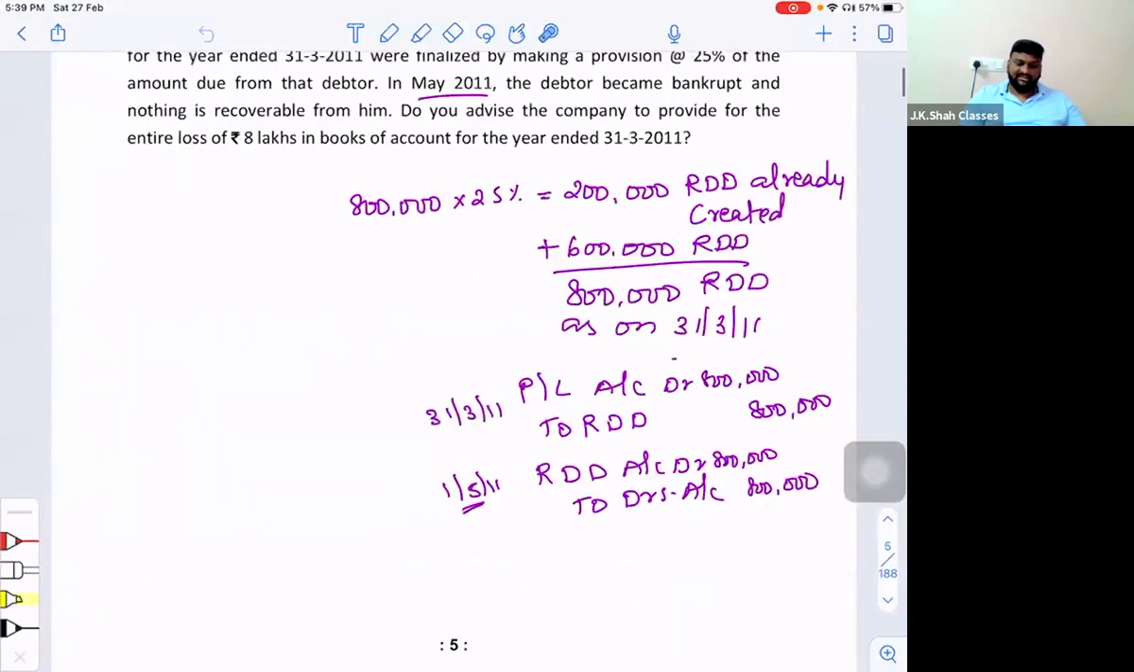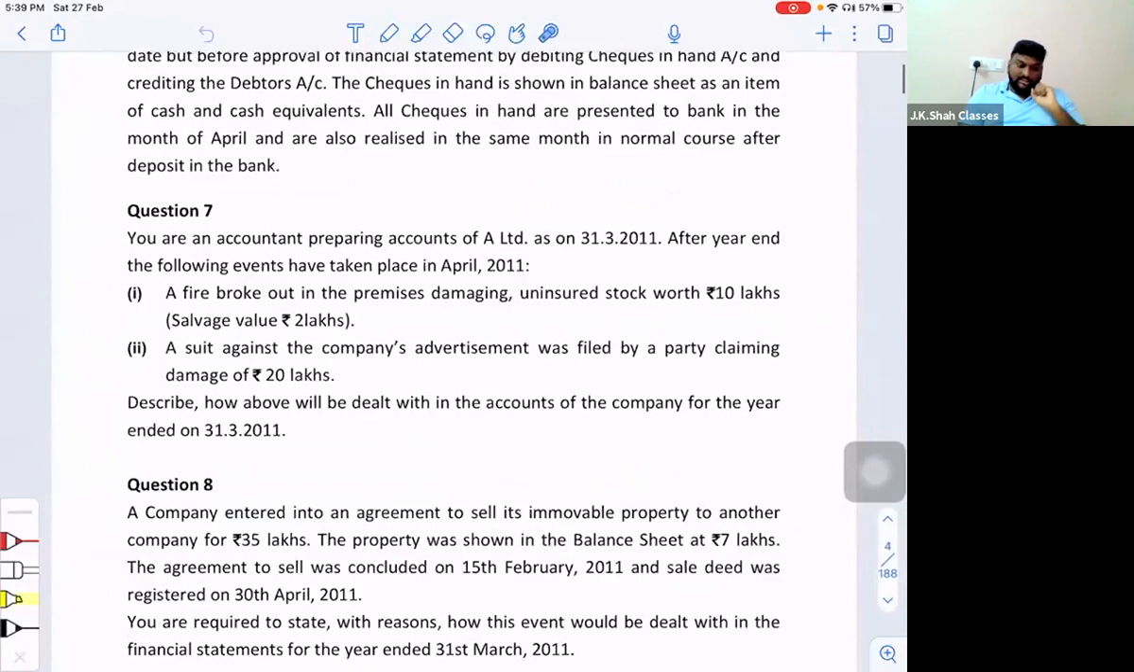Let us discuss the seventh question. It says: you are an accountant preparing accounts of A Limited as on 31st March 2011. After year end, the following events have taken place in April. So technically, event number 1 and event number 2 both have taken place in the month of April, and obviously the accounts are not yet approved. Because if the question is silent, we will always assume that the accounts are not yet approved. So technically, we have to decide: if it is adjusting, make adjustments in assets and liabilities. If it is not adjusting, give a disclosure in the director's report.